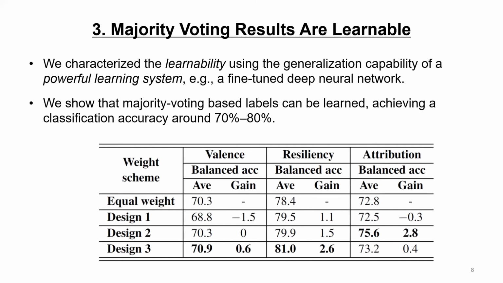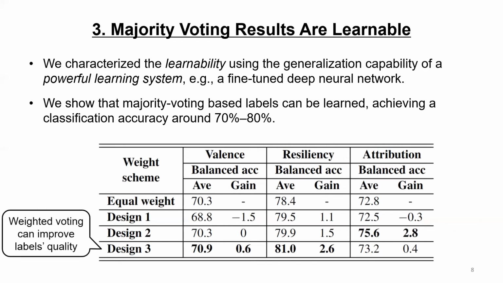The first row of equal weight contains the result for the scenario that each MTurk worker contributes equally to the voting result. With the balanced accuracy of 70 to 80%, we can see that the labels annotated by majority voting are learnable by the deep neural networks. The second to the fourth rows contain the results for the scenario that we assign higher voting weights to better-performing workers. It is evident that such a weighted voting scheme can improve the learnability of the data labeled via crowdsourcing.